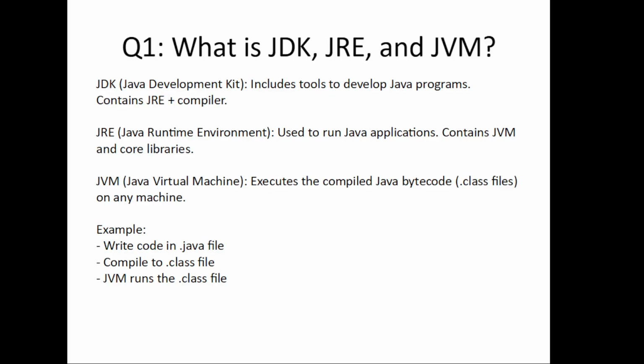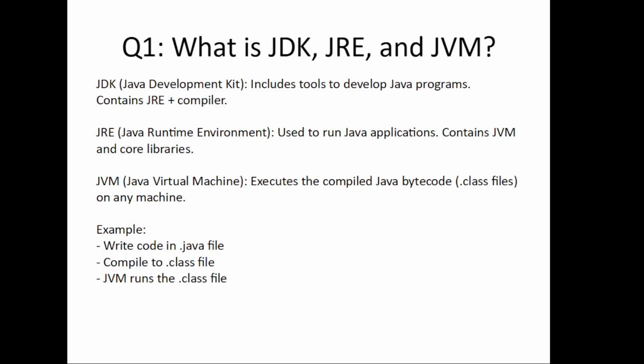Here JDK stands for Java Development Kit. It includes everything you need to write and compile Java code. And JRE is Java Runtime Environment, which is used to run Java applications. And JVM is Java Virtual Machine. It actually executes your compiled .class files. For example, when you write a Java program, the JDK compiles it, the JVM runs it, and the JRE provides the environment to do that. So in short, we can say that JDK contains JRE plus compiler, and JRE contains JVM in it.